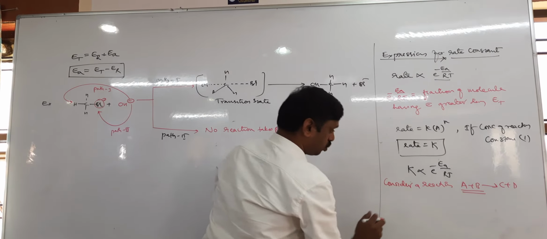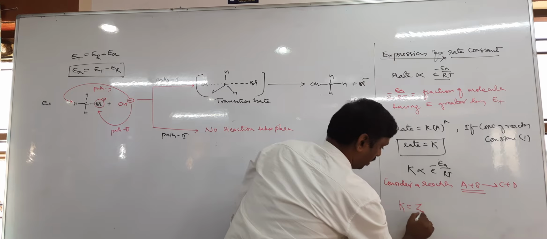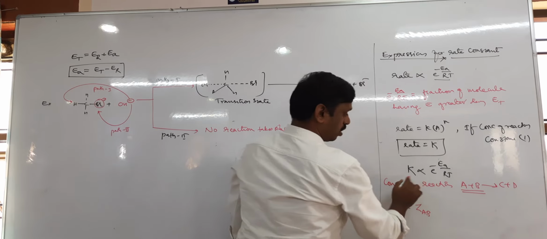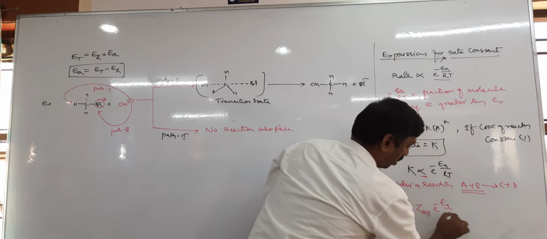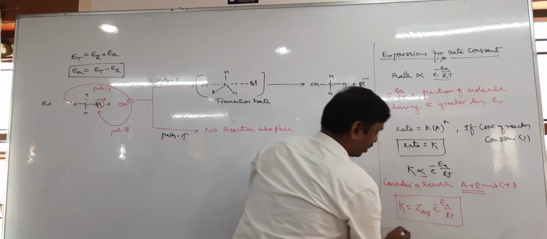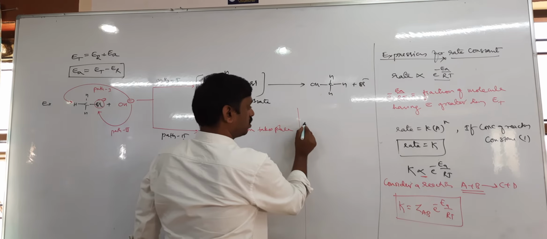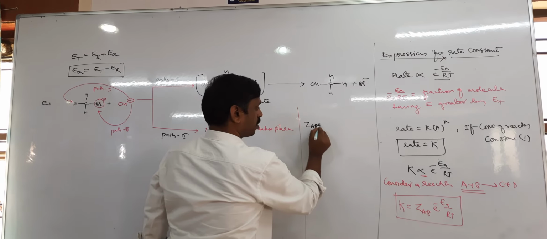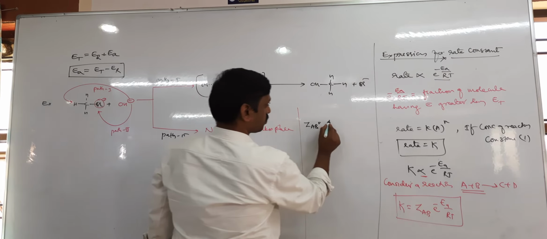For a binary reaction, K equals ZAB into e to the power minus Ea by RT. To remove the proportionality, you should use a constant. I'll take ZAB. What is ZAB? ZAB is the collision frequency for a bimolecular reaction.